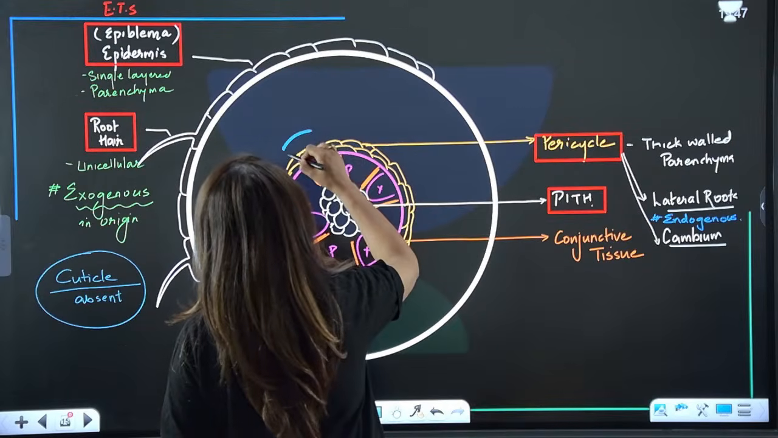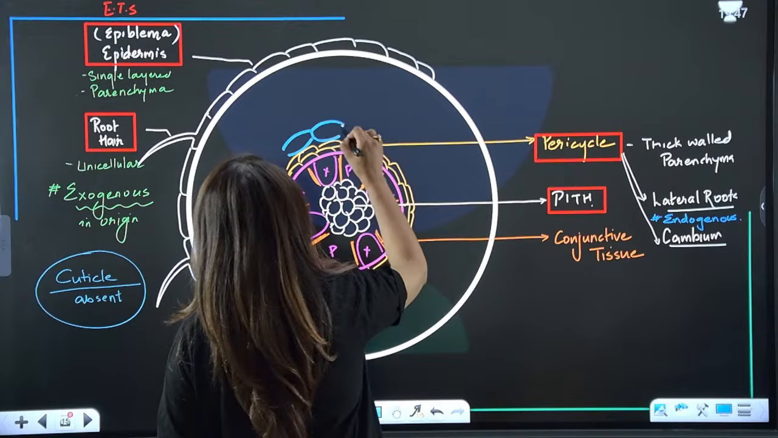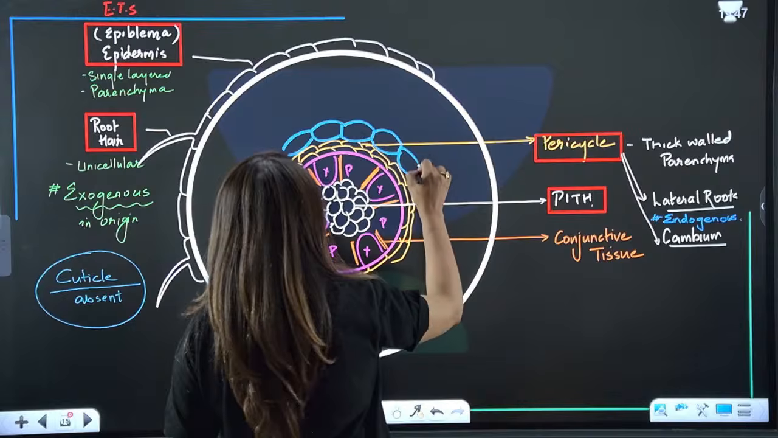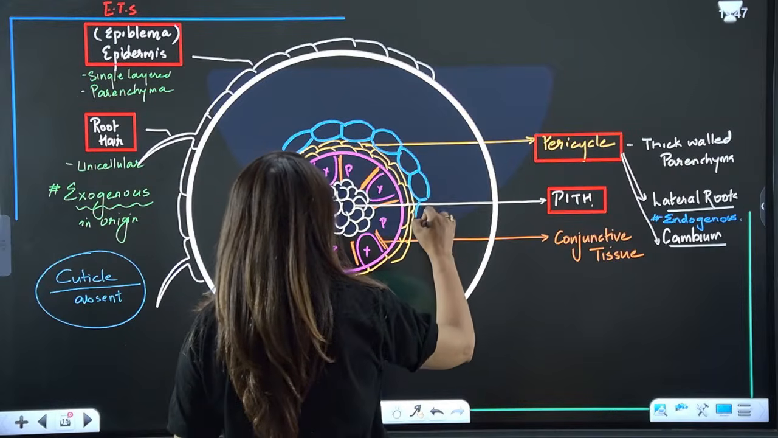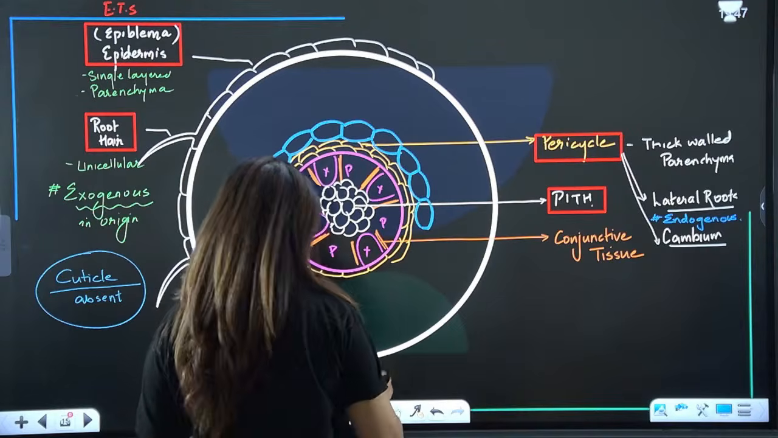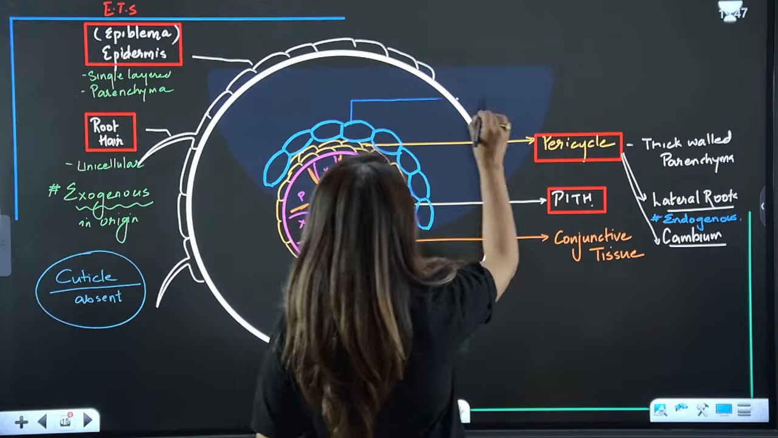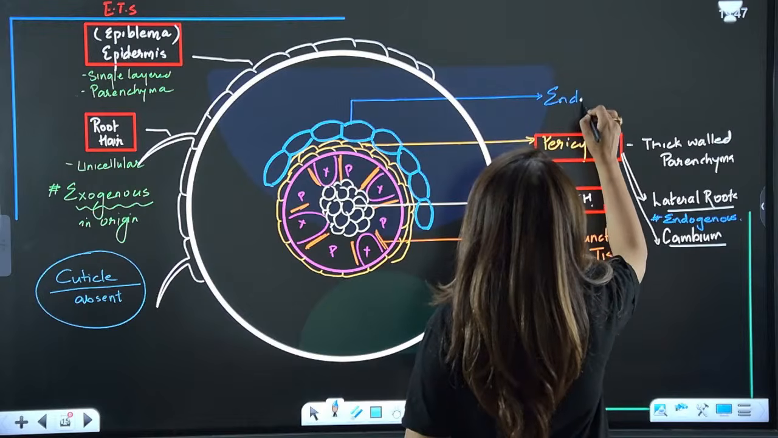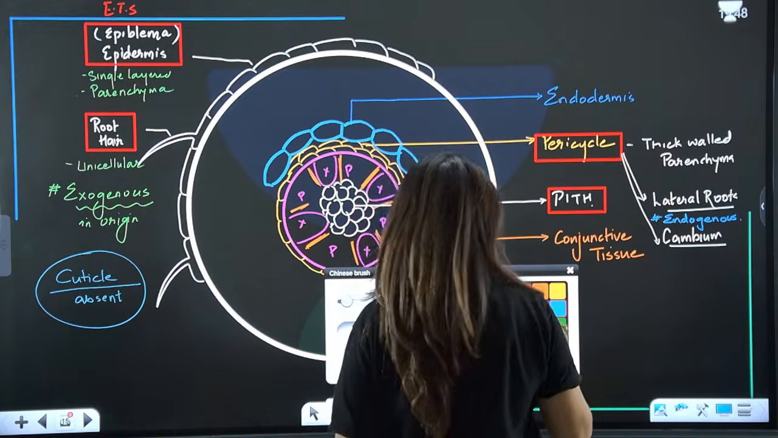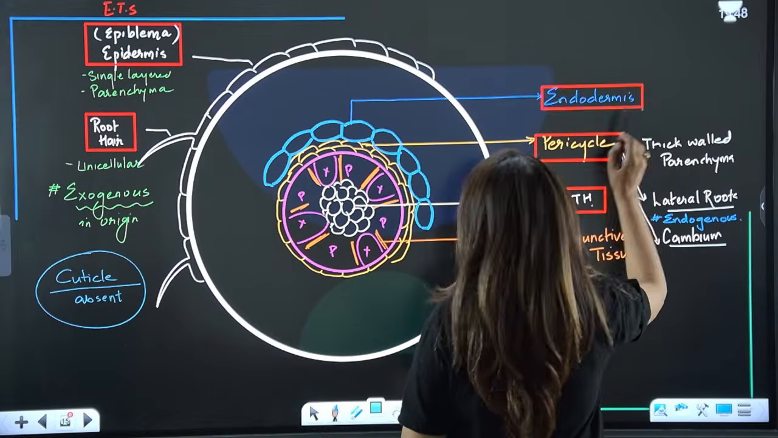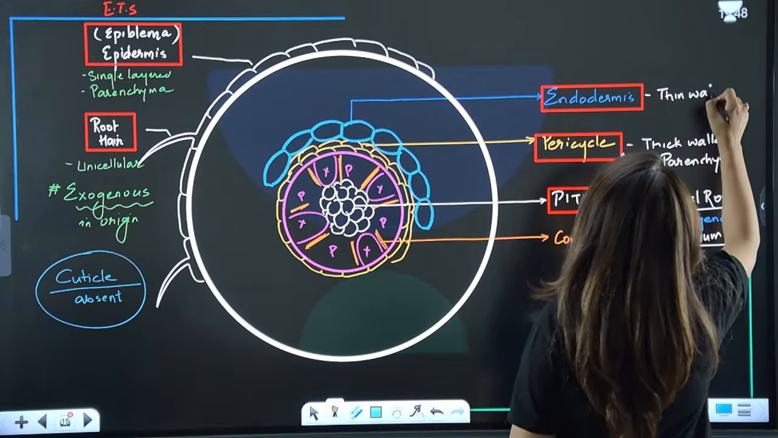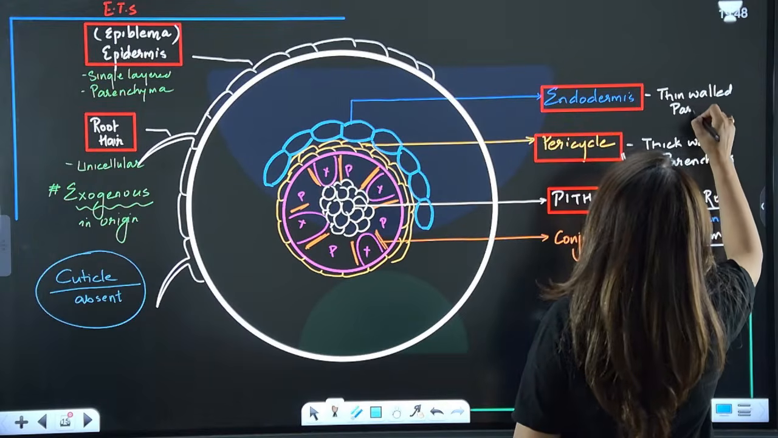Now, outer to this, we have this layer known as endodermis, made up of these barrel shaped cells. This layer is called endodermis. Now guys, endodermis here is again made up of parenchyma, but this parenchyma is going to be thin-walled. Now what is so special about this endodermis?